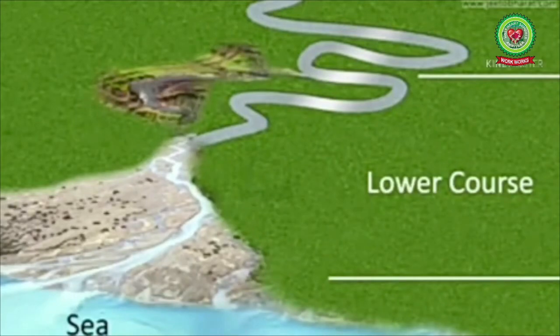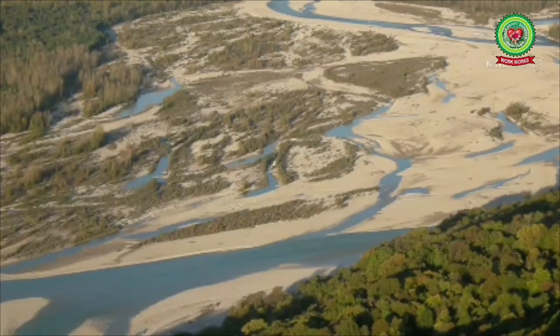Now next we are starting with the lower course or the old stage of the river. This is the stage when the river enters into the sea or ocean after depositing its sediment at its mouth. The load-bearing capacity of the river is drastically reduced in its lower course due to the sluggish flow of water as a result of the gentle slope of land. Therefore, the work of the river in this course is entirely that of deposition and it does not do any erosion at all.